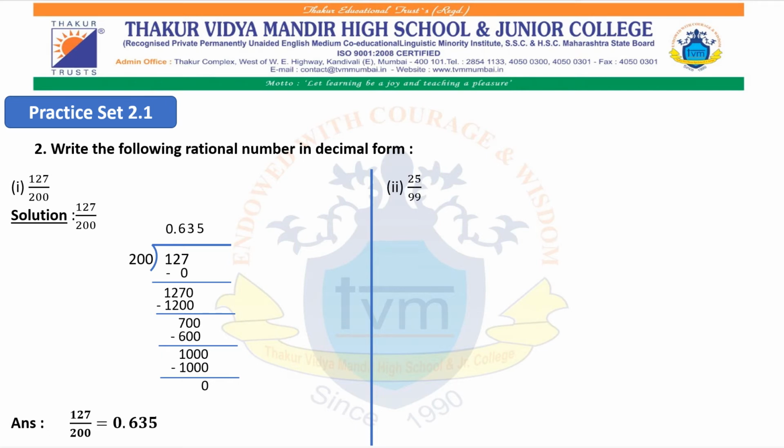Let us start with the second sum. 25 divided by 99. Here also the dividend is smaller than the divisor. Again we will start with a decimal point.